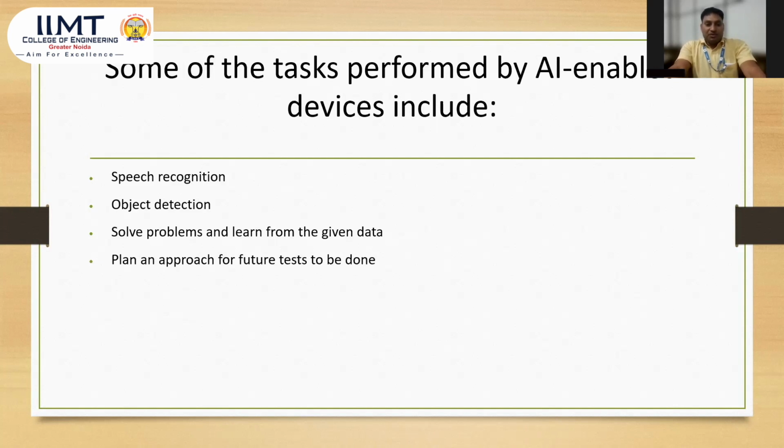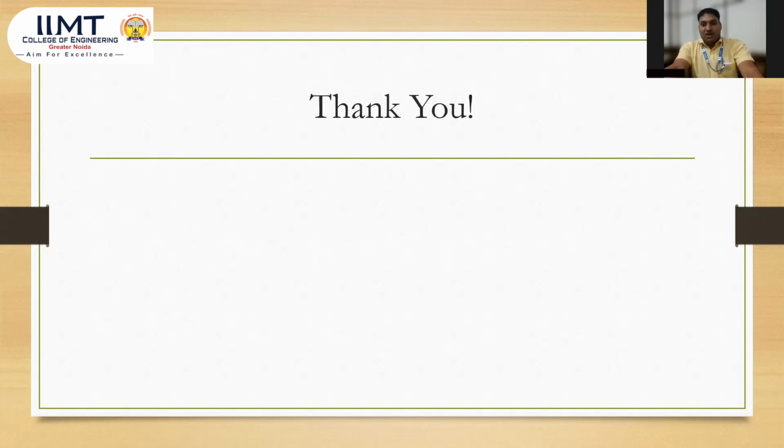Now, the next one is planning and approaches for future tests to be done. What is the future plan? We are organized in a certain list, and we can perform different kinds of artificial intelligence tasks. There are certain kinds of artificial intelligence we have discussed here, and thank you so much.